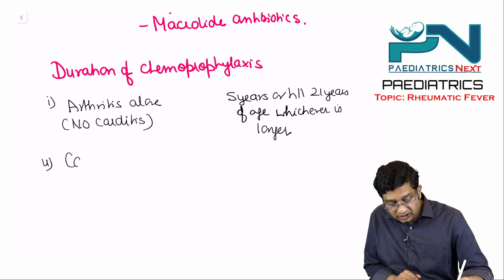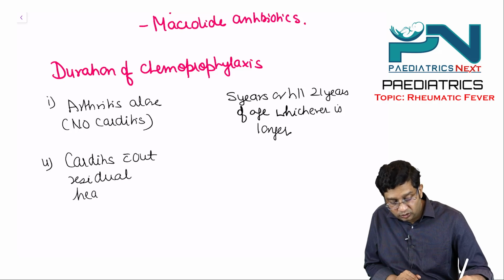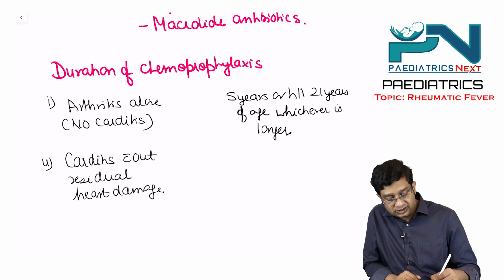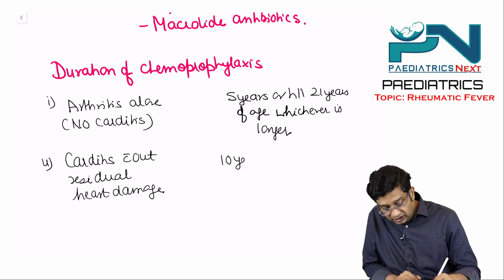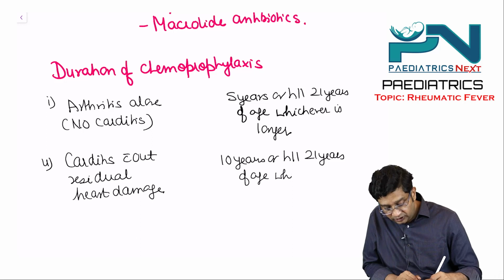Second, there is carditis without residual heart damage. There has been no damage to any heart valve. There is only carditis. So this is 10 years or till 21 years of age, whichever is longer.